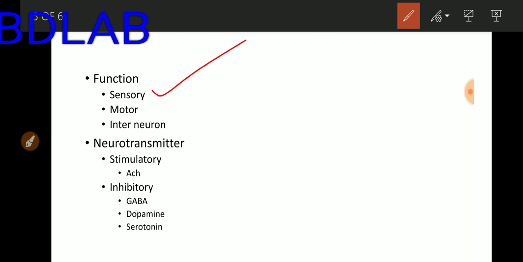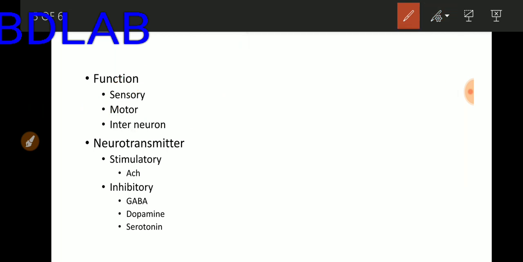Second type of neuron is motor neuron, which receives the response from the central nervous system and distributes it to the affected part of the body. And a few neuron fibers that interconnect both sensory and motor neurons are known as interneuron. So three types of neuron on the basis of function: sensory neuron, motor neuron and interneuron. I hope you will remember it.